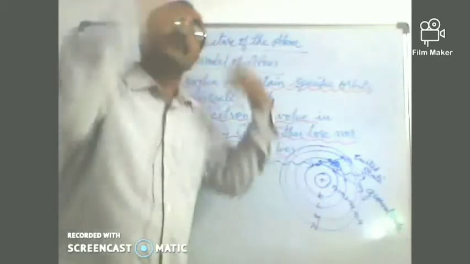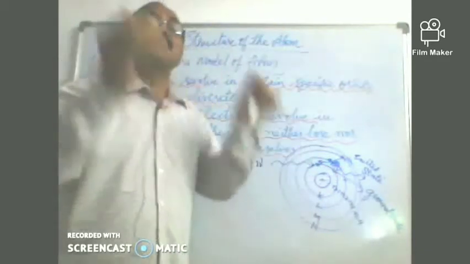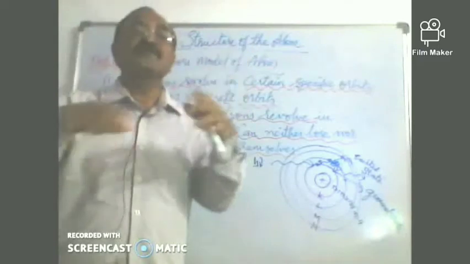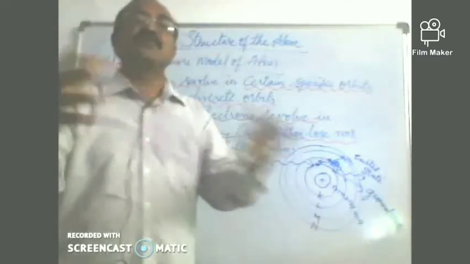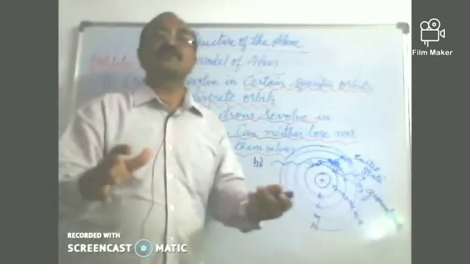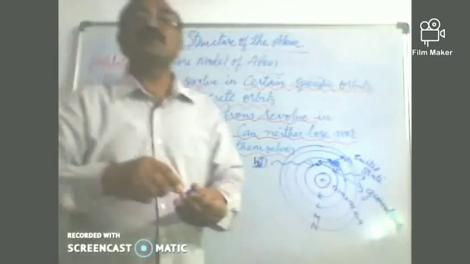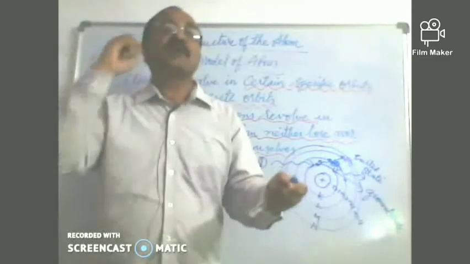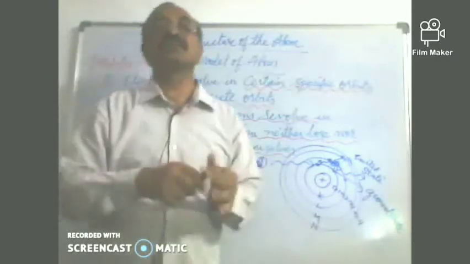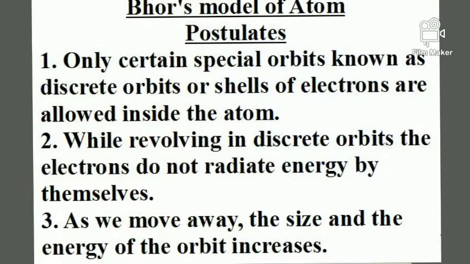But at the higher energy level state, they are unstable. They radiate energy or give away energy in the form of some visible radiation of certain frequency, say nu again, and they will come back and fall to their ground states or the original states to which they belong. So, children, this is Bohr's model of atom.